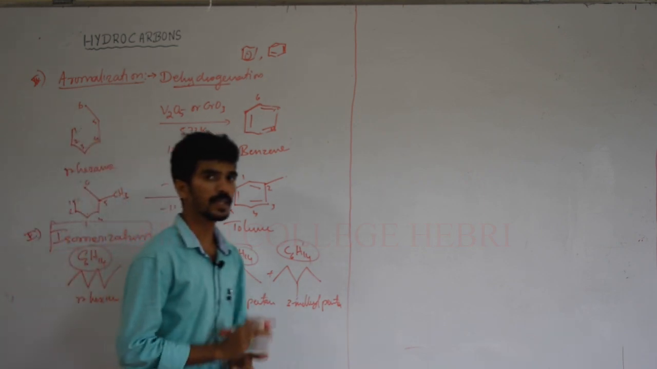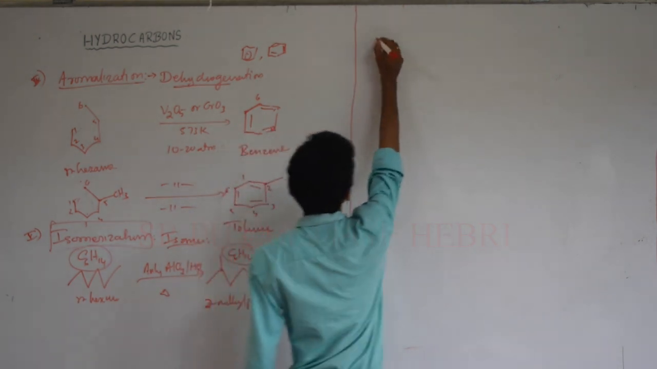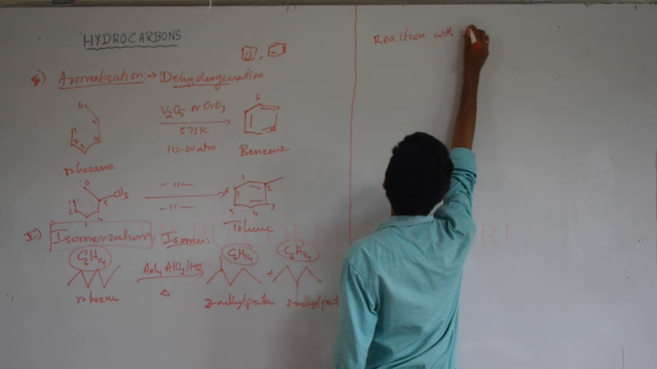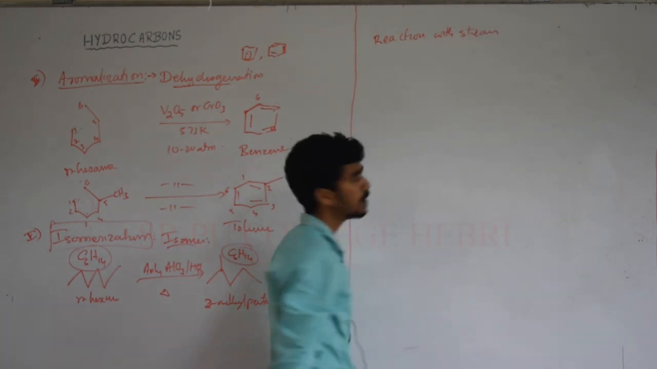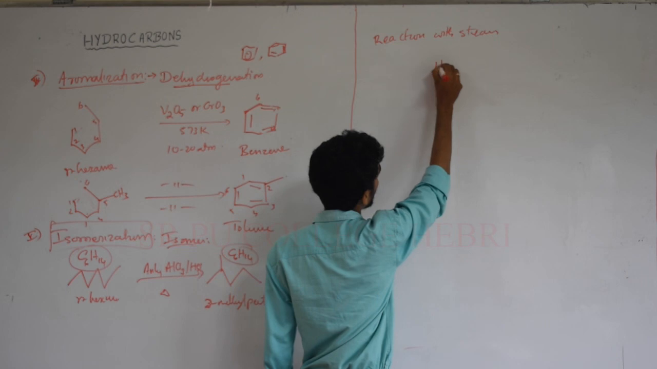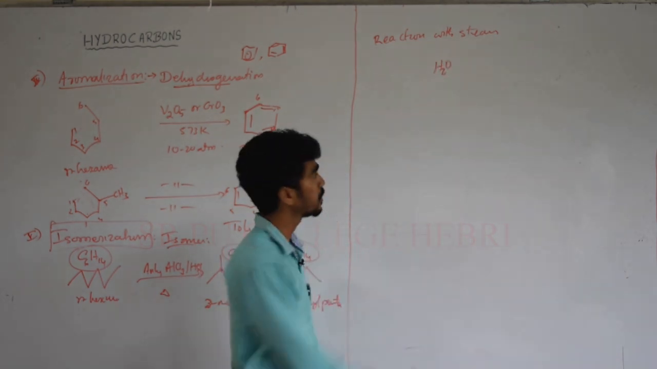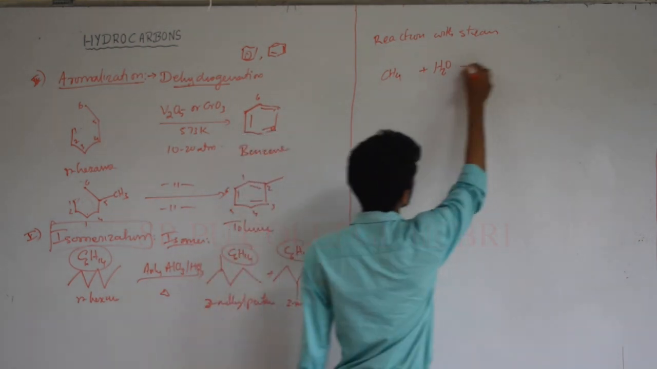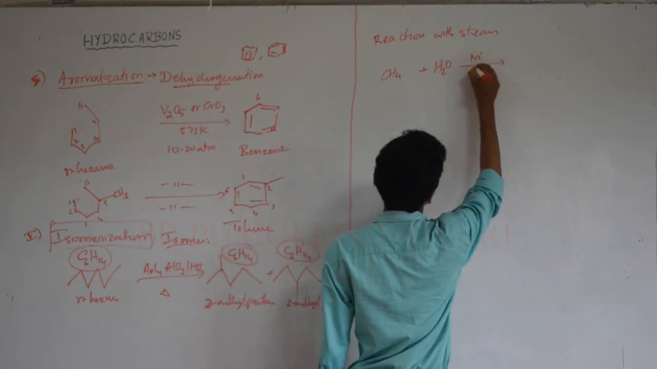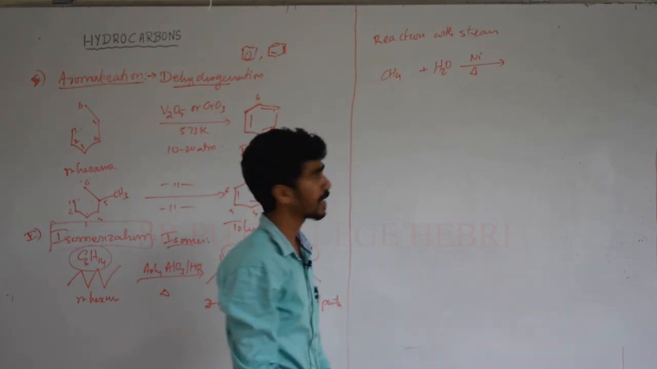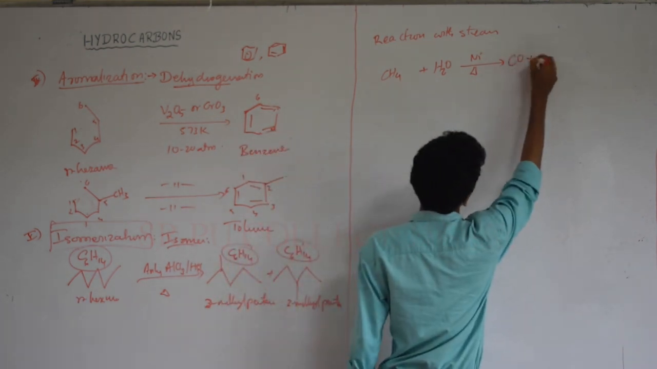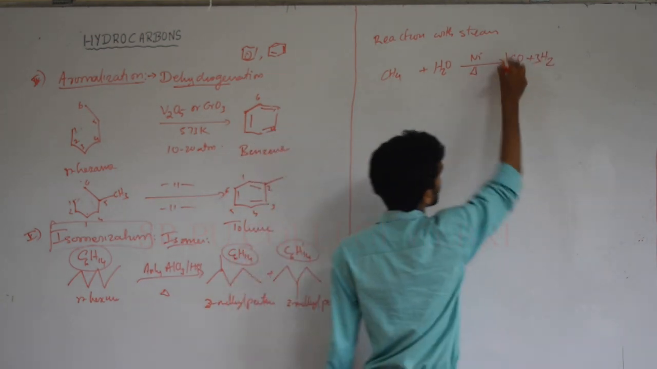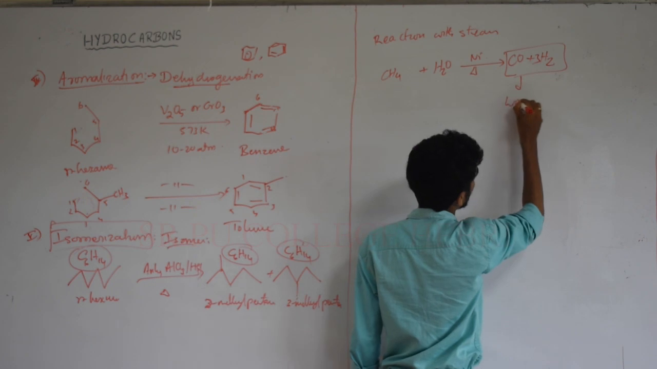Next we'll move on to the next type of reaction, that is reaction with steam. Steam is nothing but the vapor form of water at high temperature. Now I'll take CH4, methane, reacting with water in vapor form, heated over a nickel catalyst. The formation of CO and H2, 3 molecules of H2 will form. This is particularly called water gas.